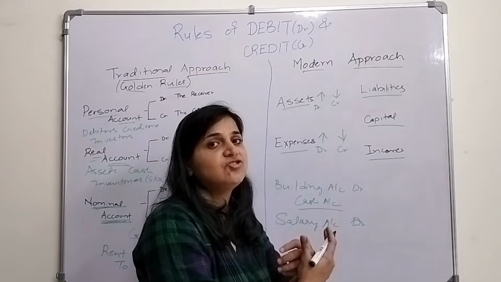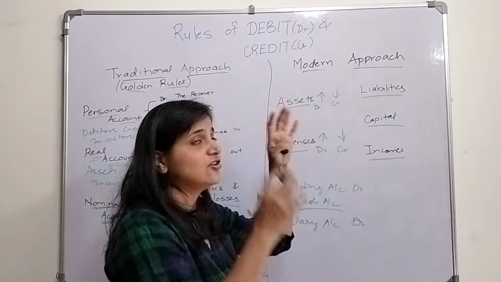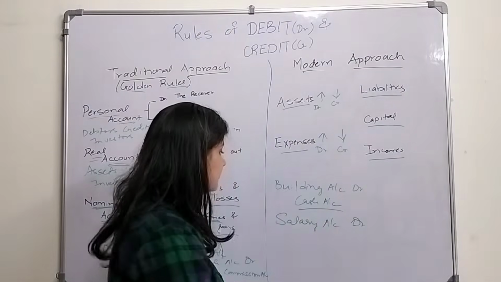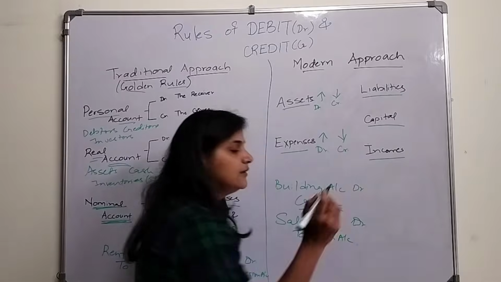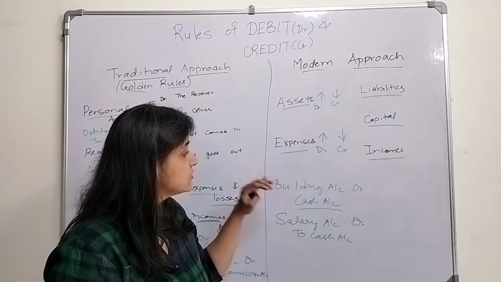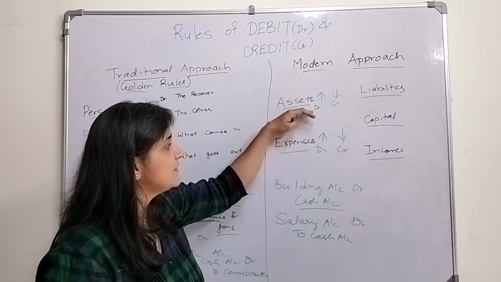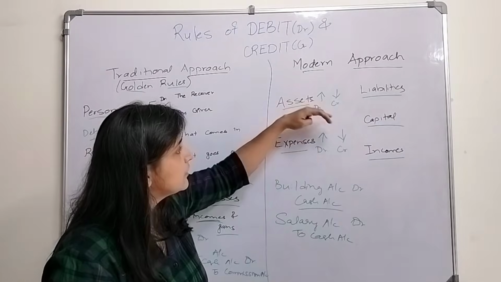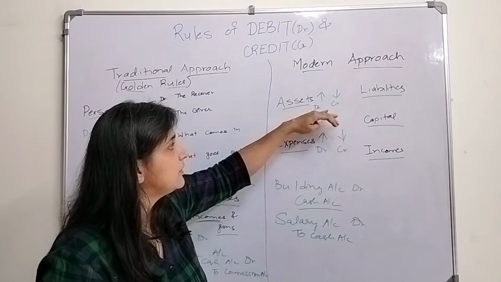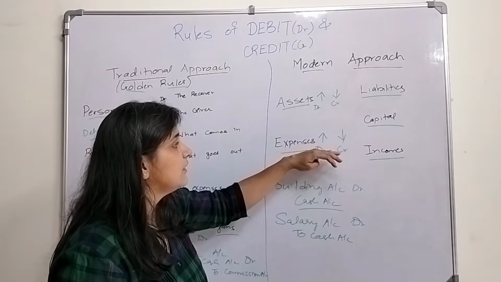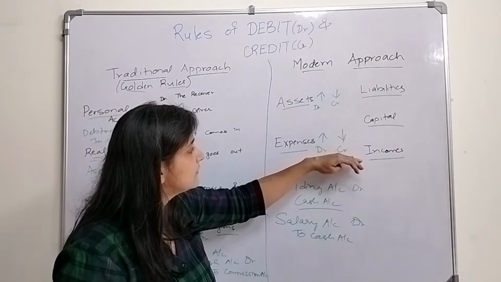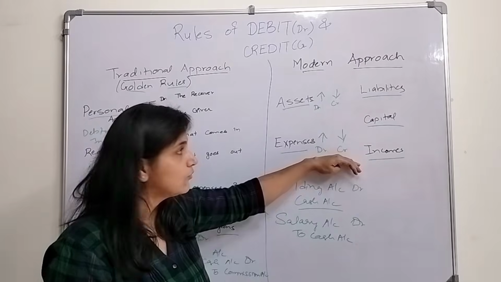Cash is my asset, and it decreases, so I will credit the cash account. So the rules of assets and expenses are the same. If the asset increases, debit it. If the asset decreases, credit it. If the expense increases, debit it. If the expense decreases, credit it.